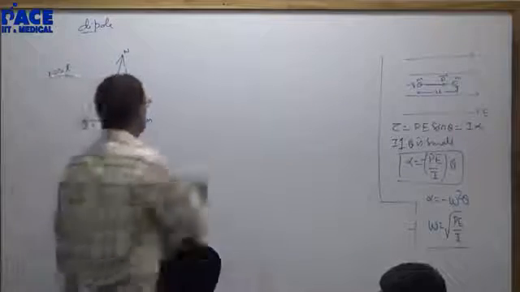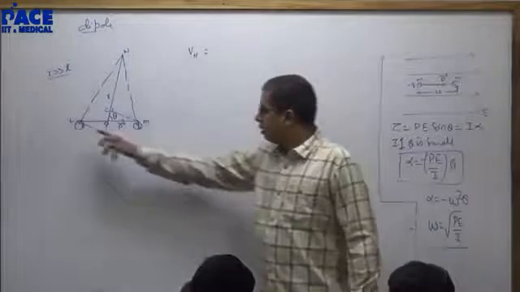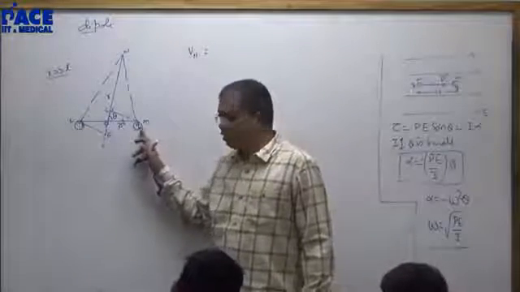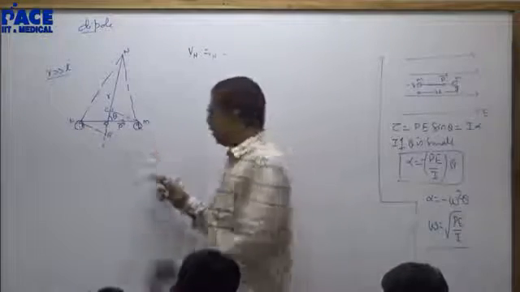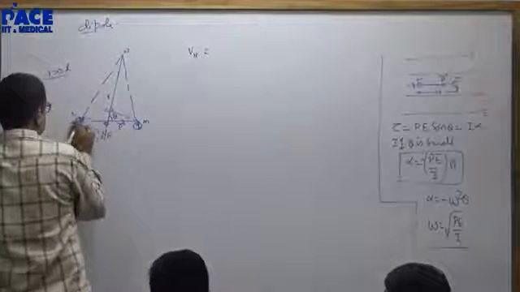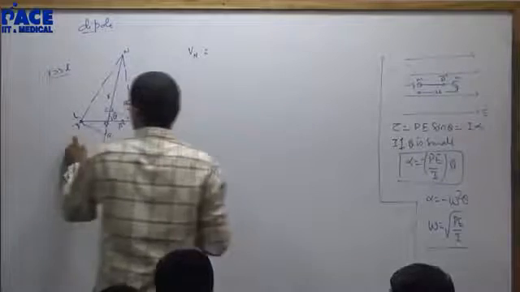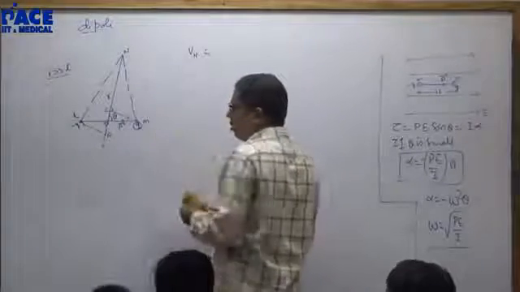Agreed? What are you interested in? You are interested in the potential at M because of this negative sign and because of this positive sign. Here you have a minus Q. Be clear about it. This is a minus q, this is a plus q.